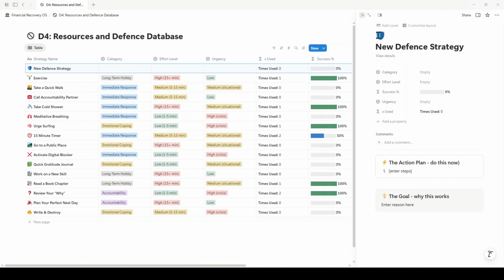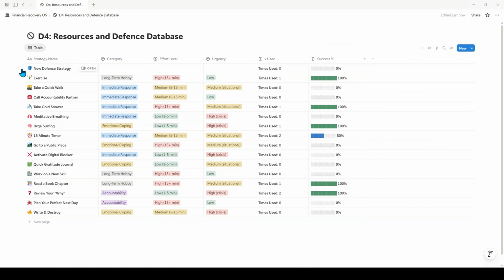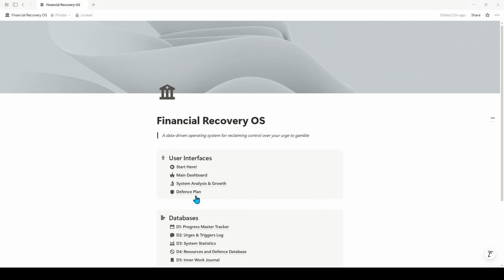Obviously you wouldn't edit the success percent because that is a formula, but anything that is not a formula. So you wouldn't edit success percent, you wouldn't edit times used, but you could edit category, effort level, urgency, and obviously the name here. That would enable you to add new defenses and it would show up in your database, as you can see here. And then it would also show up on your defense plan dashboard.